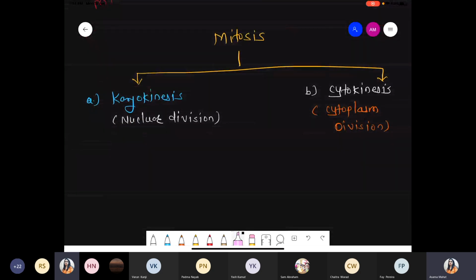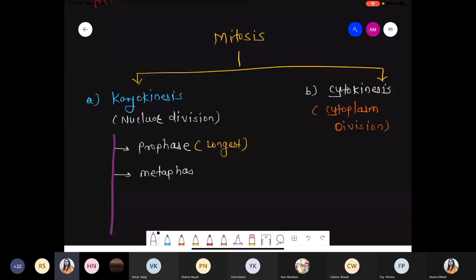Under karyokinesis, the nuclear division divides into four subphases. Number one, prophase, which is the longest one among the karyokinesis. After the prophase, the cell enters metaphase. After the metaphase, the cell enters anaphase, and anaphase is basically the shortest phase, very short.